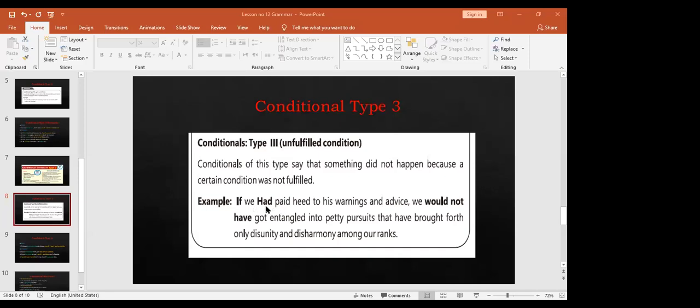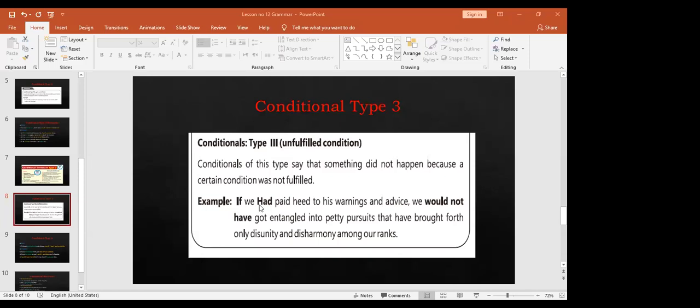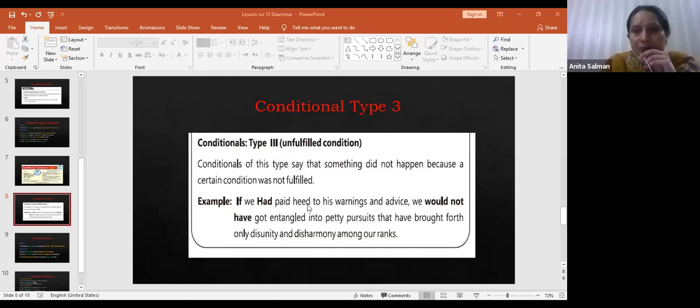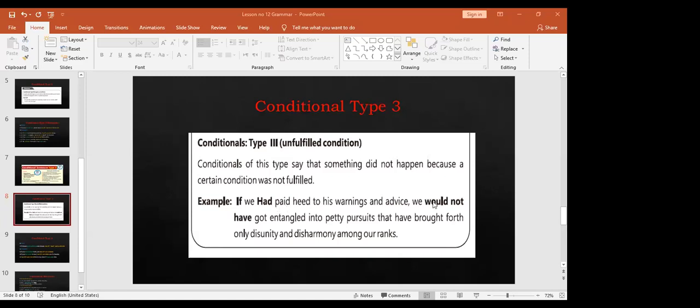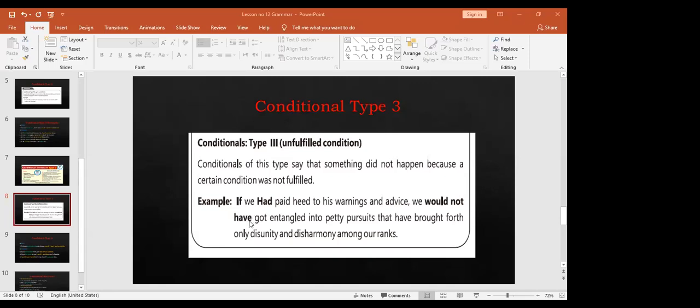If we had, in if clauses, it is used had plus third form of verb, right? Meaning past perfect. And in the main clause, would plus have plus past participle, or you can say third form of verb, because we always use has, have, and had with the third form.